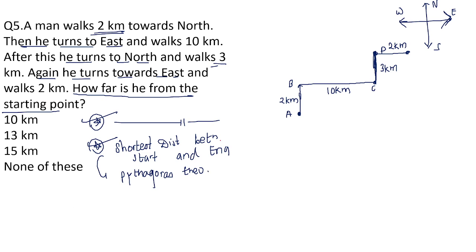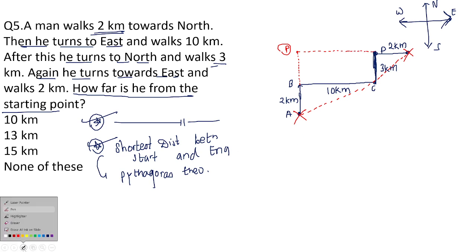Now look here, if we look at this particular figure, here is point A, here is the end point. If I try to connect these 2 points, I'll get two different triangles. But if I try to connect from point P to point B and from point P to point D, then I can get one single triangle.